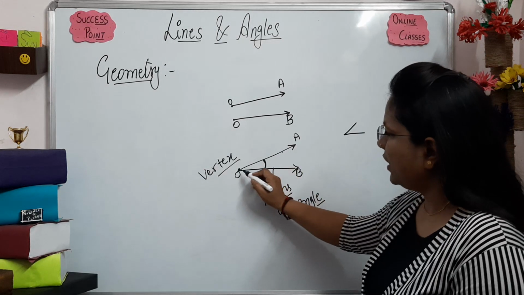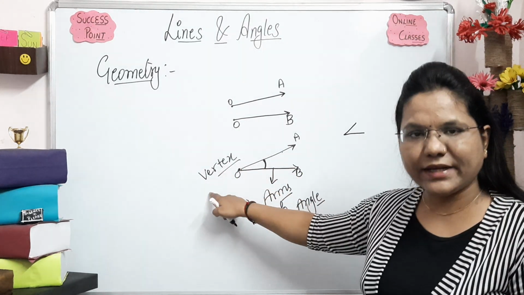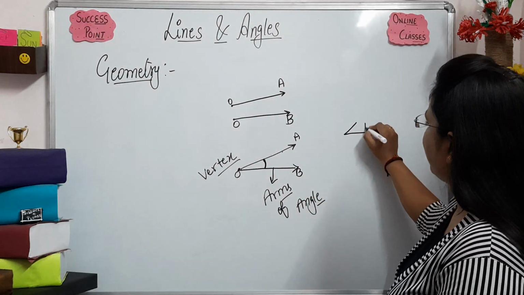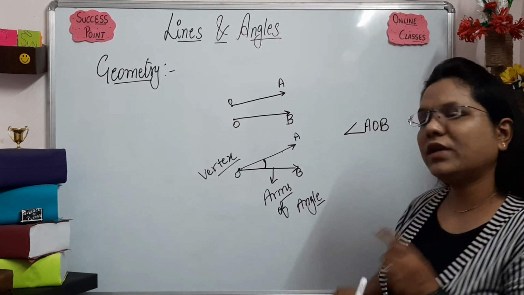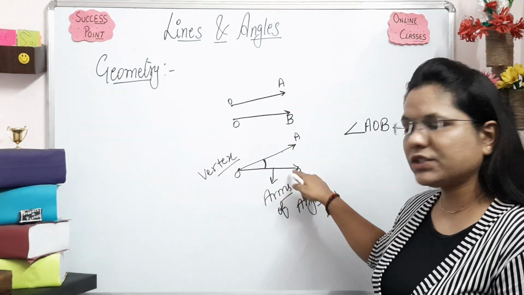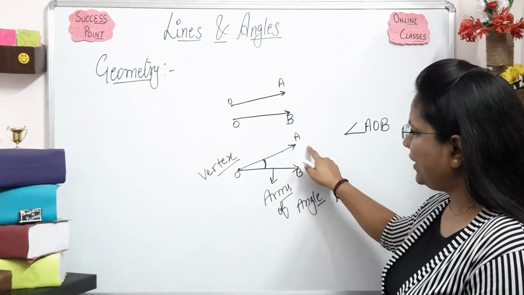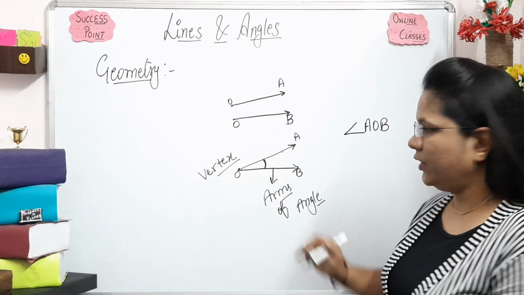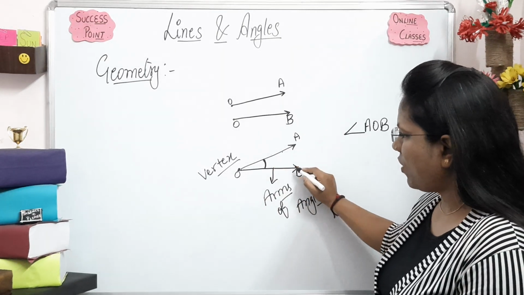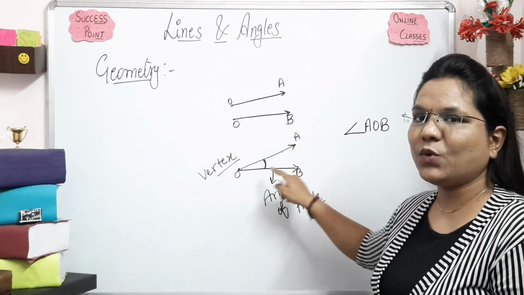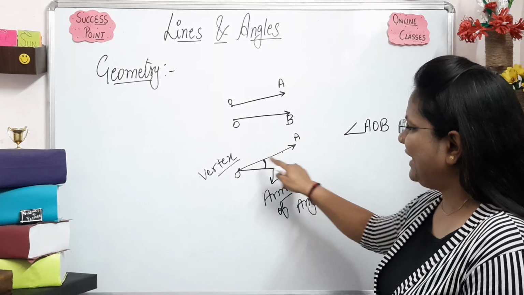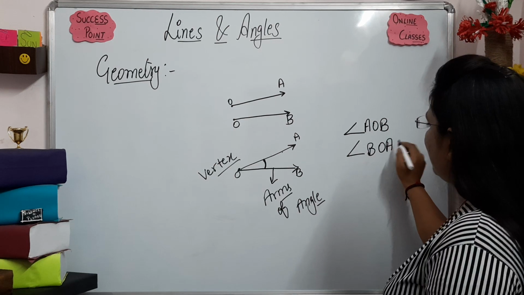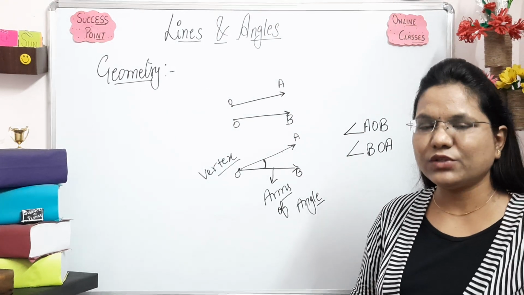We have to represent the common point, that vertex, in between, like A, O, B. Can we read the angle only in this direction? How would we know that? We have to read in this direction or this direction? No problem. You can read in this form or the opposite. So A, O, B or B, O, A. This is the general representation of an angle.